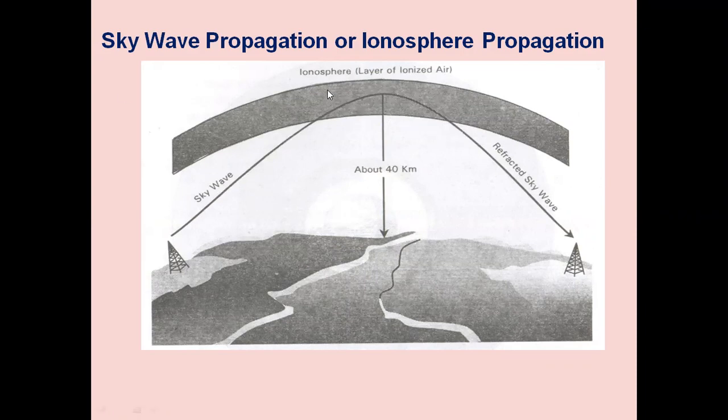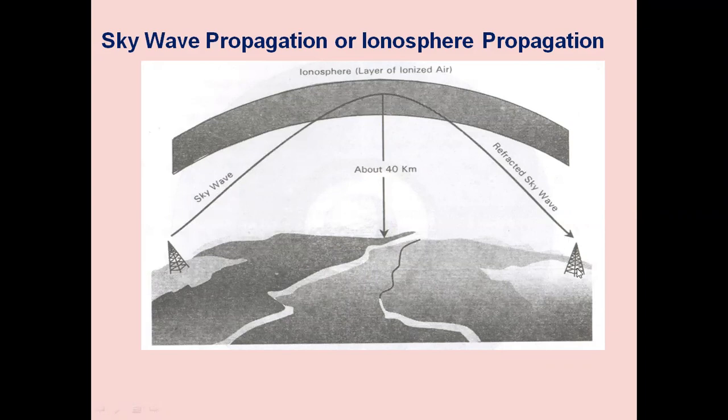So we are making use of the reflection properties of the ionosphere. Instead of transmitting the signal through the ground or through a satellite, we make use of the ionosphere. The signal is sent up to the ionosphere. The ionosphere refracts the sky wave and it is returned toward the distant end.